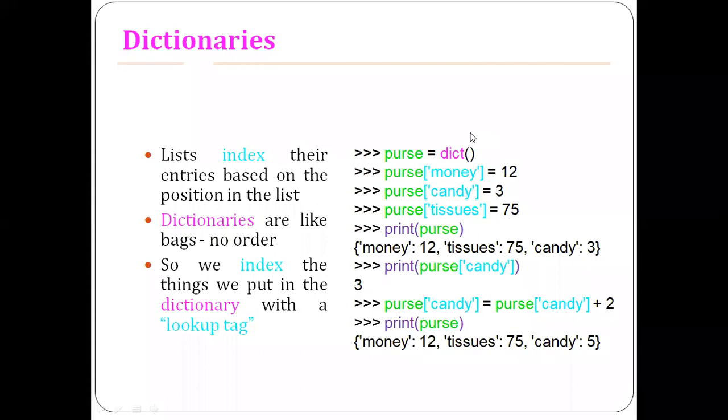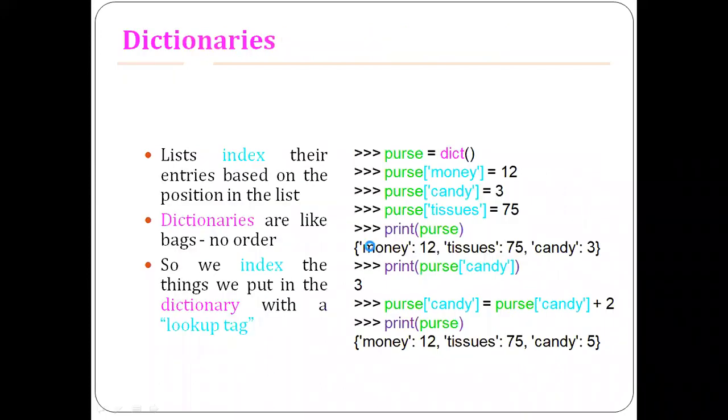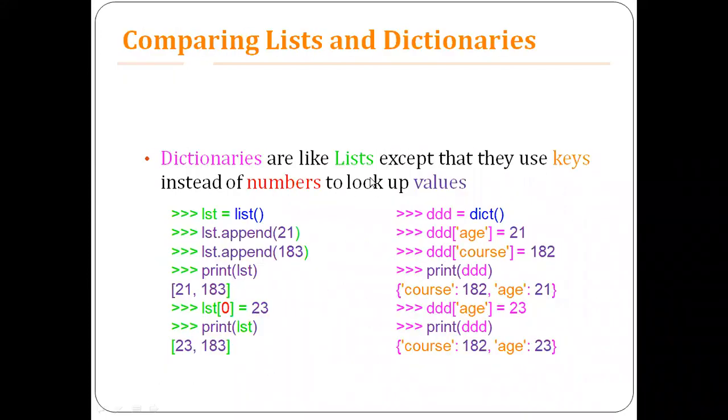So now look at the difference: dictionaries are like lists, except that they use keys instead of numbers to look up values. They are using the keys, also called the lookup tag.